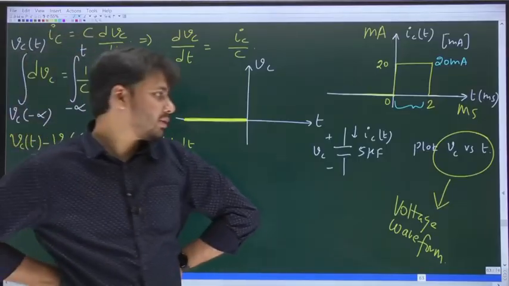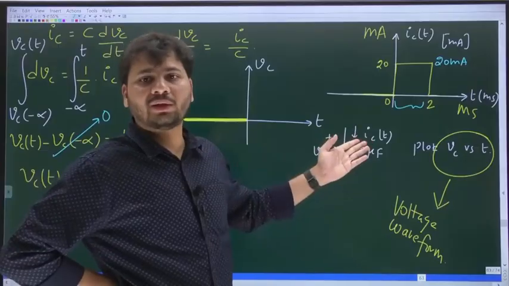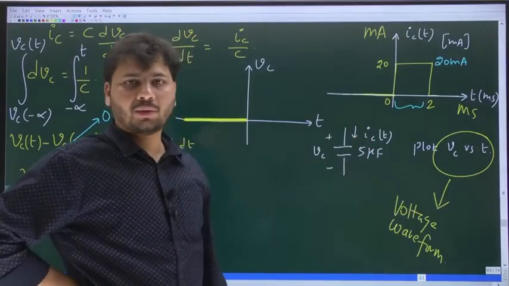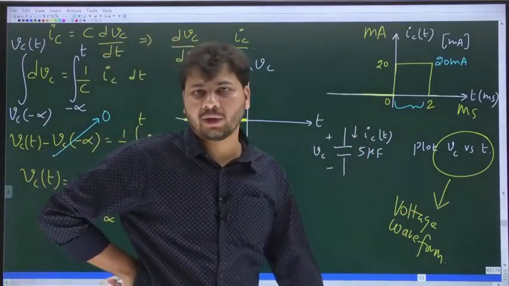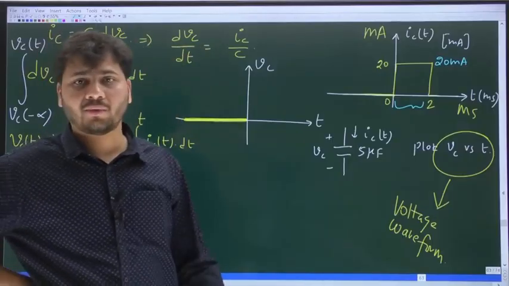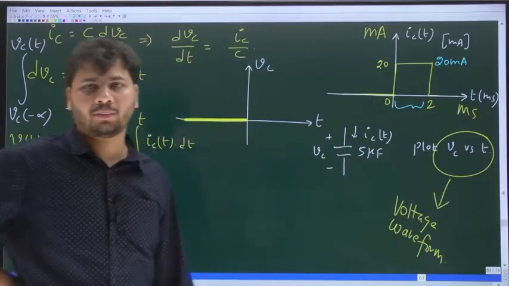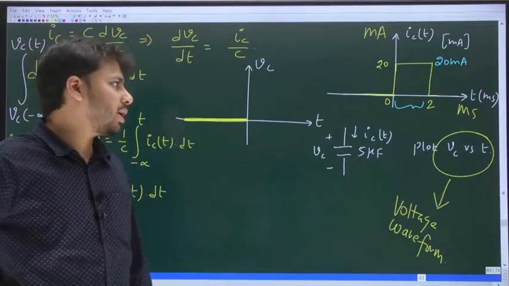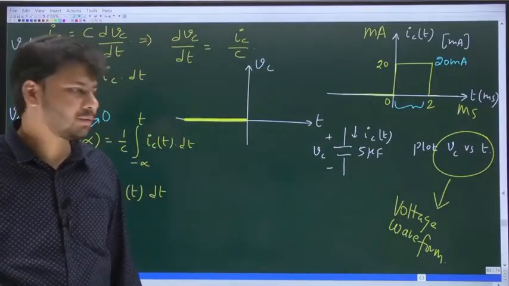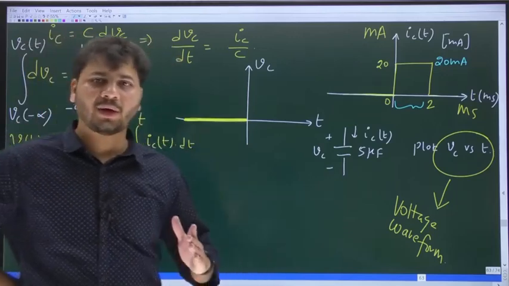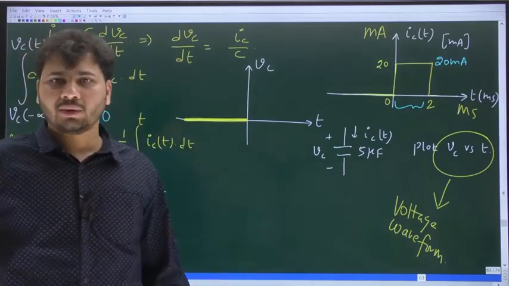Charged. Because what is the direction of IC? IC is flowing from plus to minus, and IC is positive. That means we have a positive current flowing from plus to minus. If you have a positive current flowing from plus to minus, definitely the cap will get charged. Cap getting charged means Vc will increase with time.